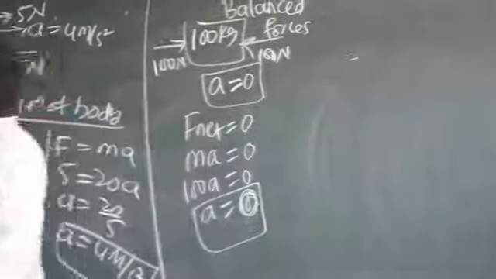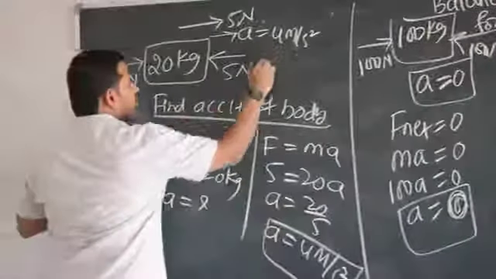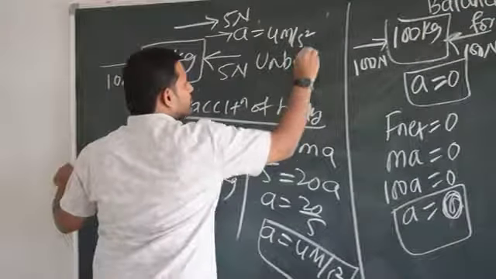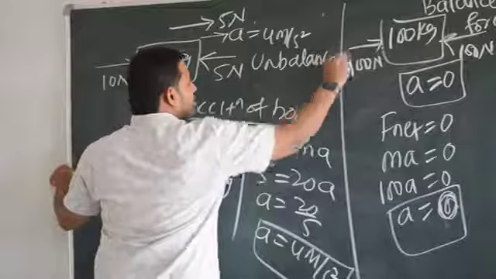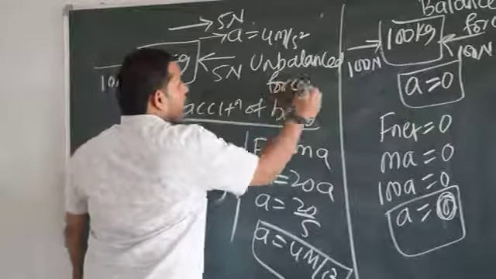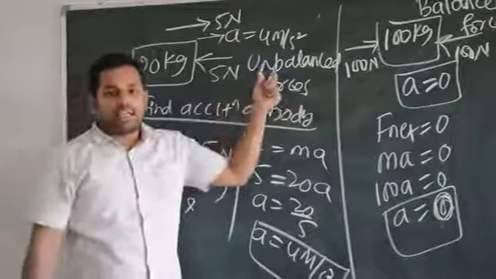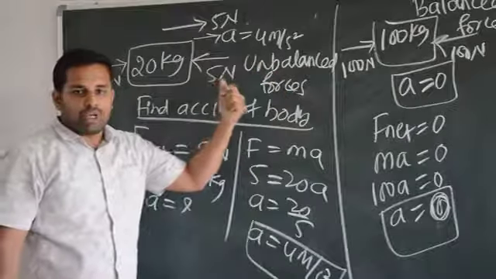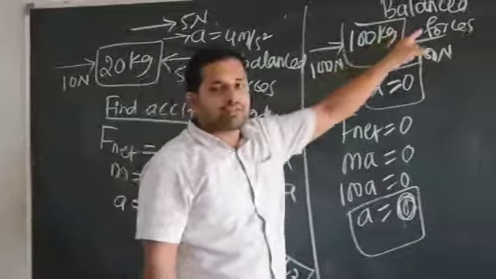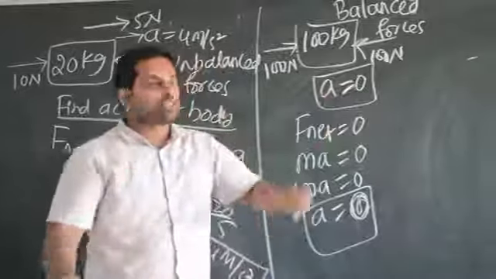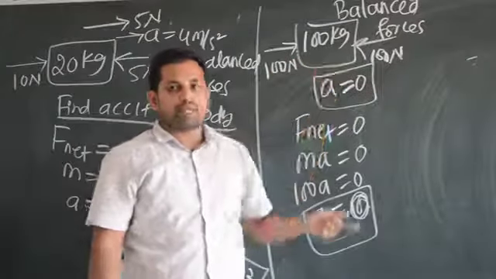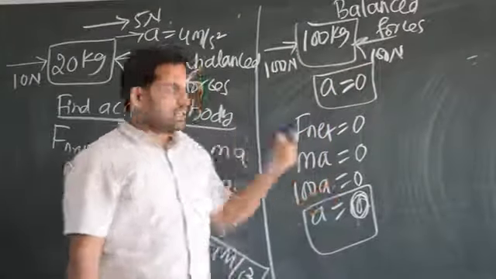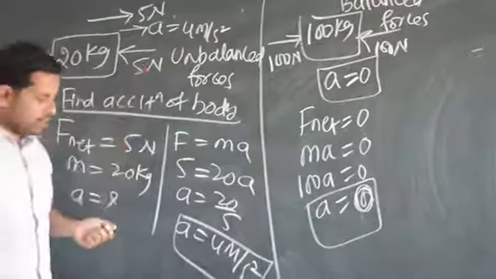But these forces here, 10 Newton and 5 Newton, these are called unbalanced forces. When unbalanced forces are applied on a body, the body will start to move. When balanced forces are applied, the body will remain at rest only. Because of 100 Newton balanced forces, the body will remain at rest. And here unbalanced forces are there, that's why the body will move.